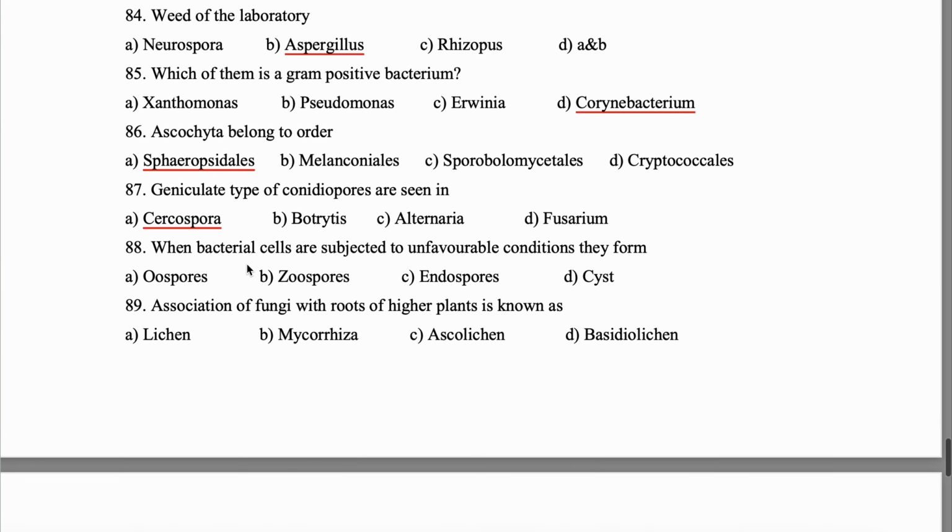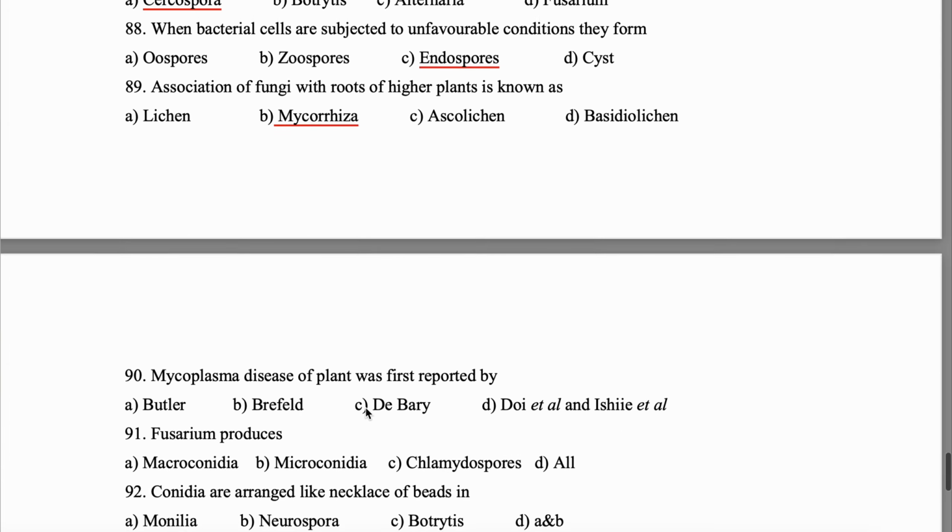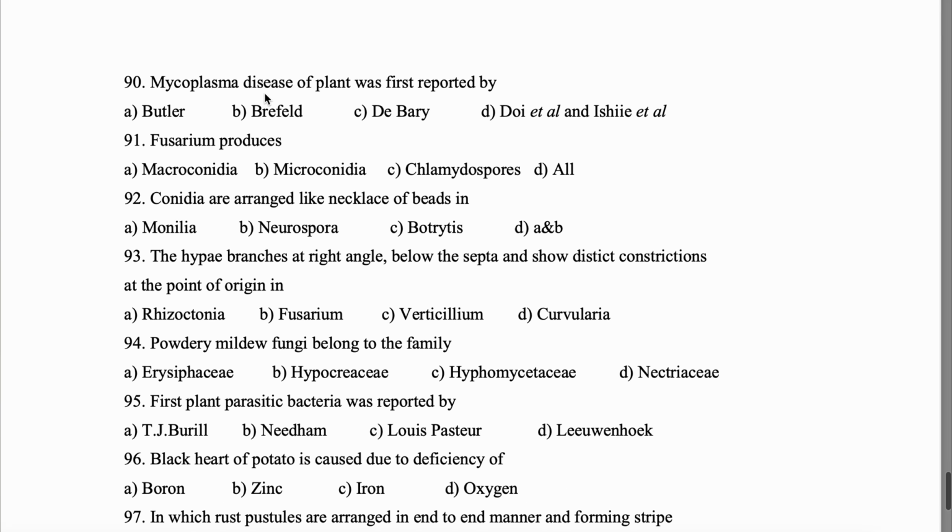Question 88. When bacterial cells are subjected to unfavorable conditions, they form endospores. Question 89. Association of fungi with roots of higher plants is known as mycorrhiza. Question 90. Mycoplasma disease of plants was first reported by Doi et al. Question 91. Fusarium produces what type of conidia? All three different types of conidia. Macroconidia, microconidia, also chlamydospores. So the answer will be all.